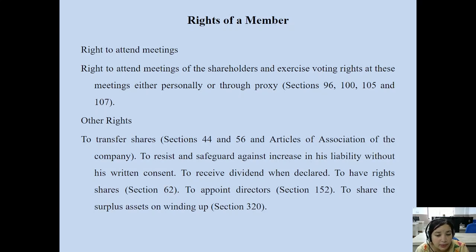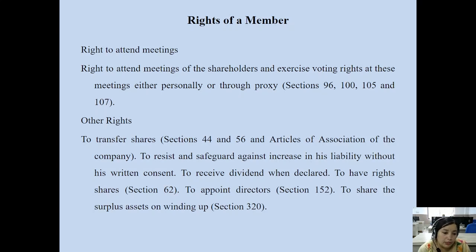Otherwise, if it is not declared, a member has no right to dividend. If the company has profits, then the company declares dividend. If the company does not have profit, the company does not declare dividend. Even if the company has profit and does not declare dividend, then dividend cannot be paid to the members. It is only paid when it is declared by the company as a dividend to the members of the company.